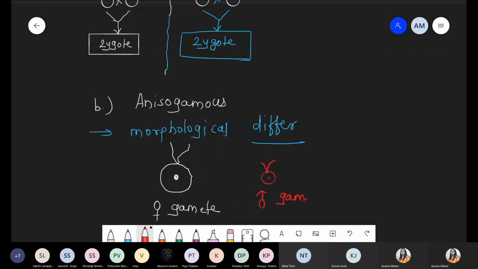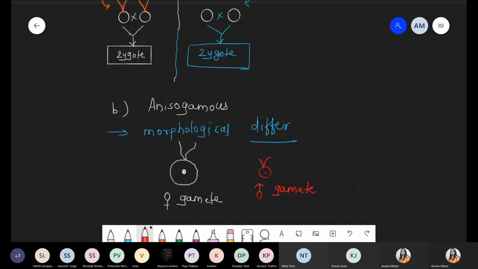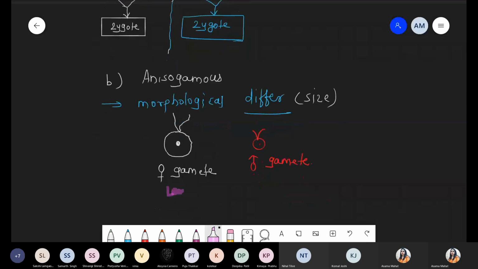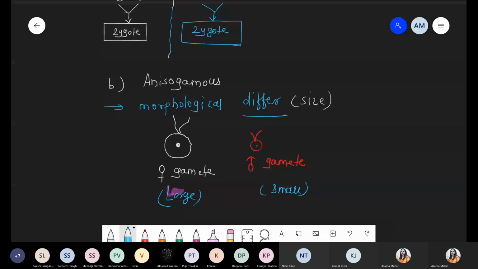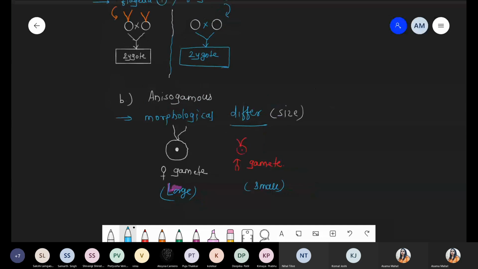So now what did you say? You said there is a variation with respect to their size. Definitely they differ morphologically, but differ किससे हुआ? With respect to size, because the female gamete is large in size, and the male gamete is small in size. Such a fusion is also possible, where they differ morphologically, with size variation: one is a small gamete, another is a large gamete, even showing dissimilar shape. Even then they show fusion. Such type of fusion is called the unisogamous condition.